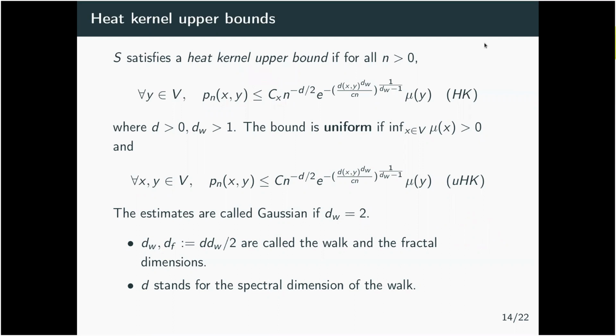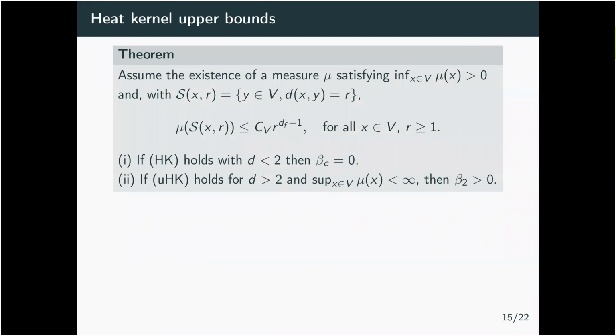And so what can we prove when we assume this kind of bounds? We have the following theorem.